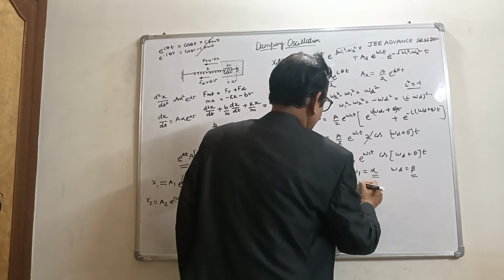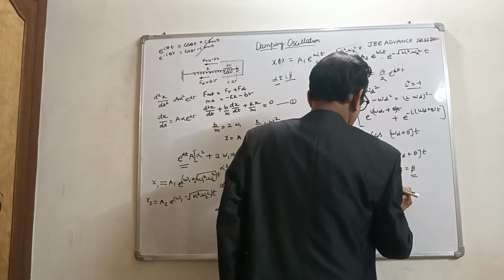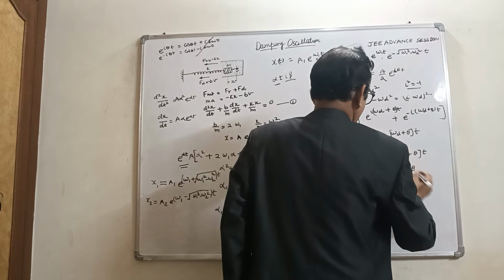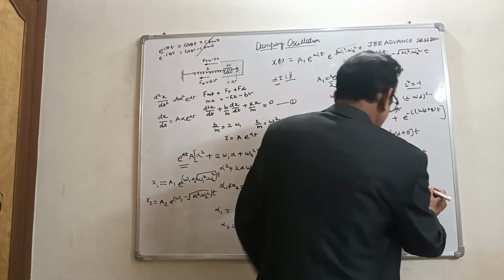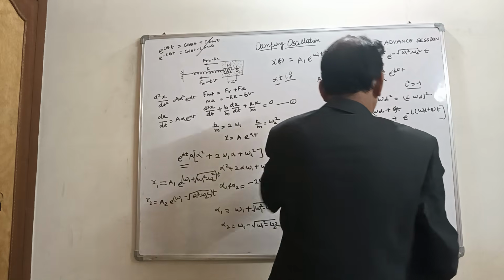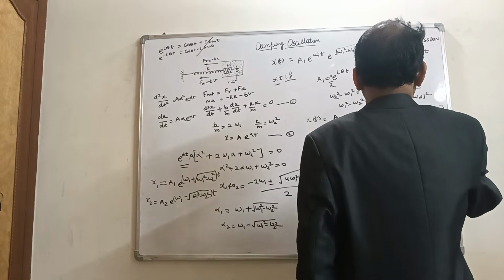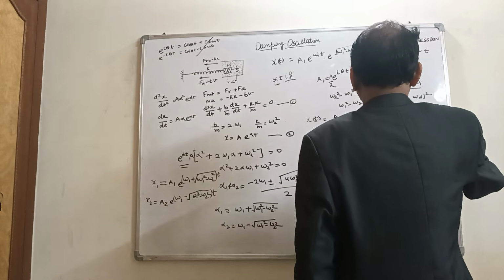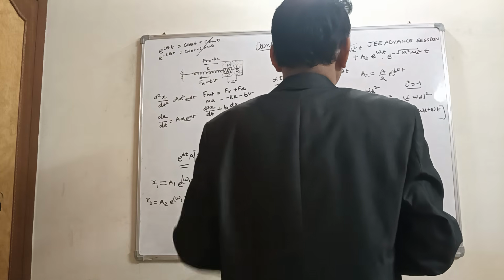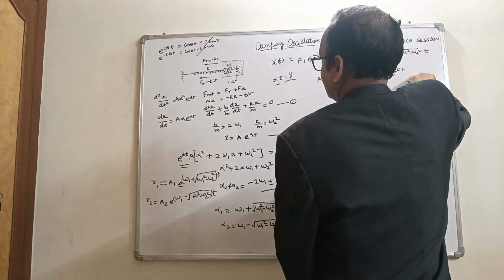So putting these, we can write x t would be a e raised to power alpha t cos of beta t plus theta. This theta is omega d theta, iota theta, not t.